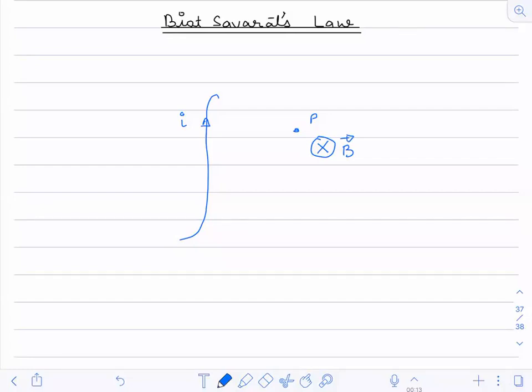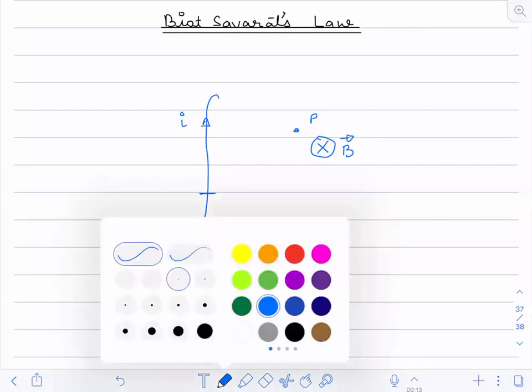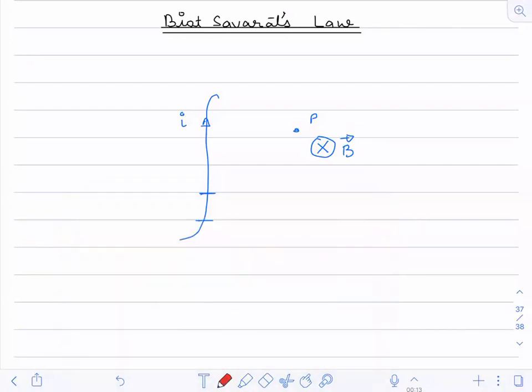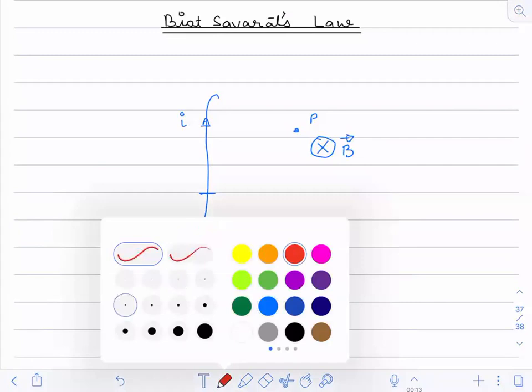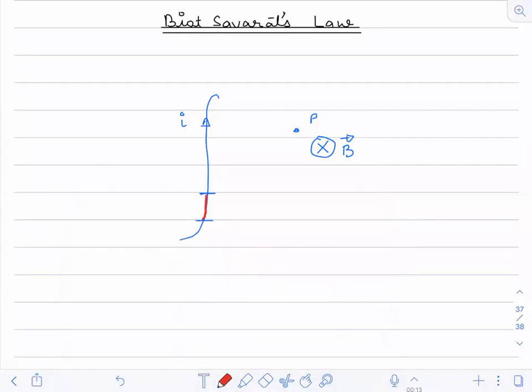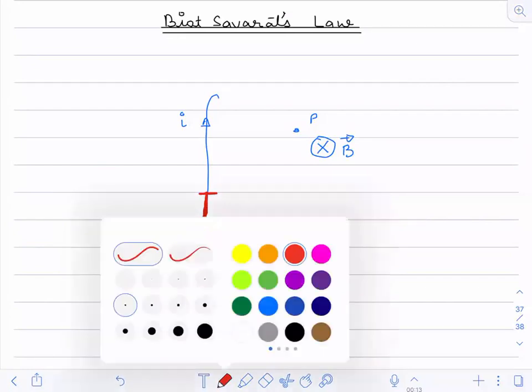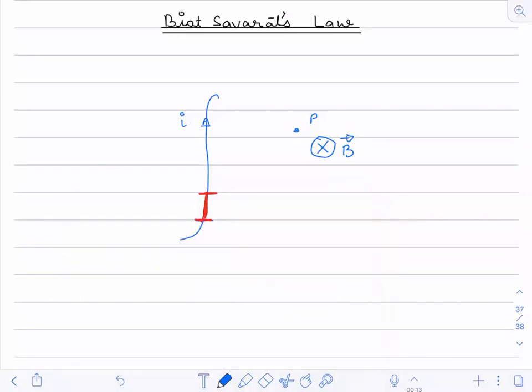Now I will consider an element, this element. This is our element now.